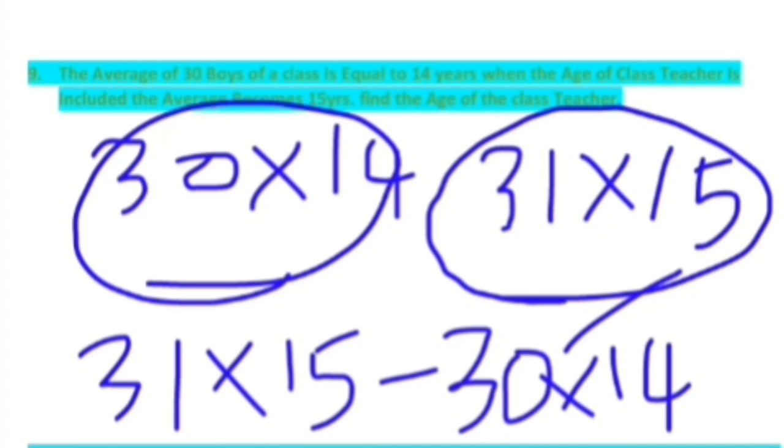So 465 minus 420 is 45. The teacher's age is 45 years.